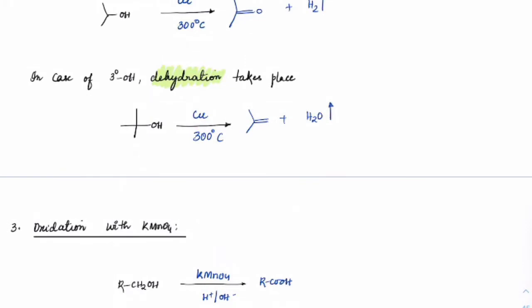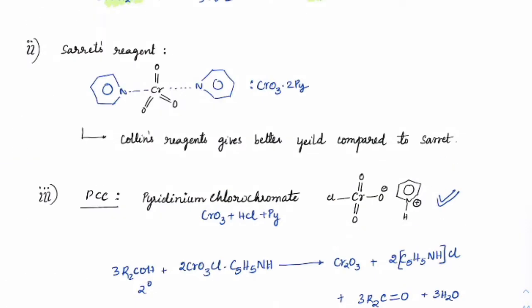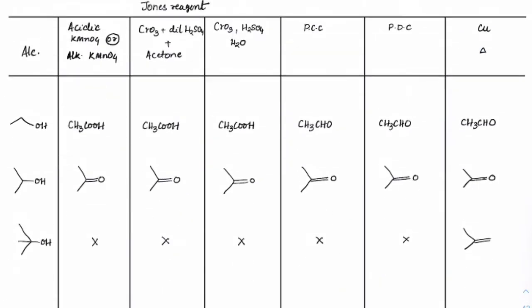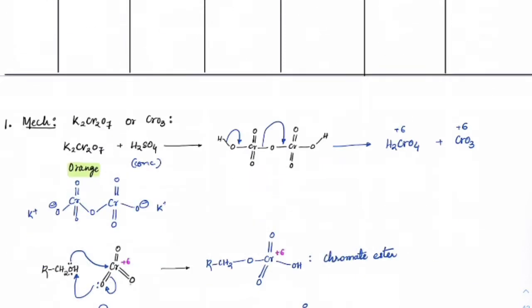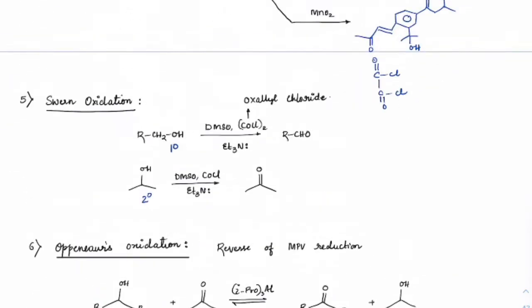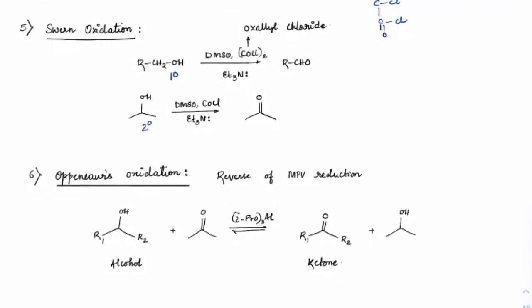So, to remind you, yesterday we were studying various oxidizing agents. These are all the oxidizing agents which, on treatment with primary, secondary, and tertiary alcohols, give the respective products we have seen. We did a few examples based on that as well, and there are a few name reactions, right? These do not essentially have to be understood with mechanism, but just the reagent is important.